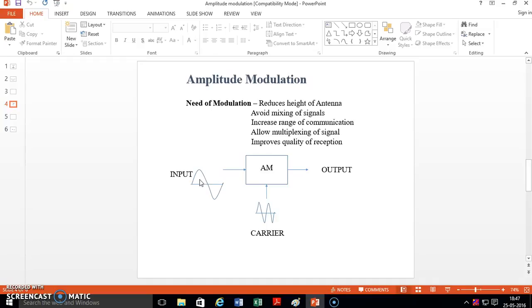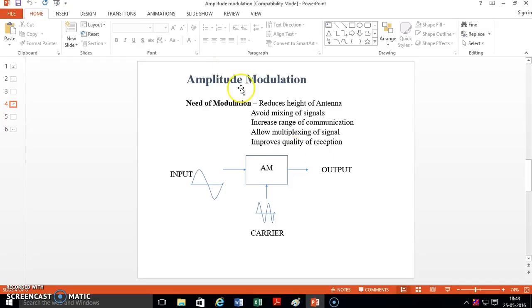And now see amplitude modulation, the first basic modulation technique. Before that, see why modulation is required, that is, the need of modulation. It reduces the height of the antenna, it avoids the mixing of signals, it increases the range of communication, it allows the multiplexing of signals, and the main thing, it improves the quality of reception. These are the needs of modulation, and because of that, instead of sending the baseband signal as it is, the modulated signal is transmitted from source to destination.